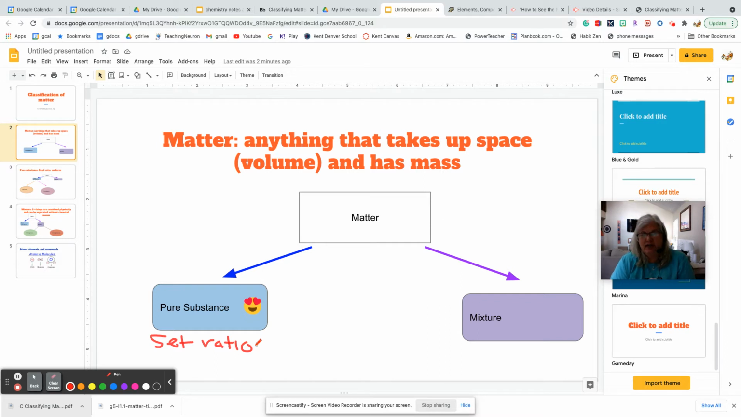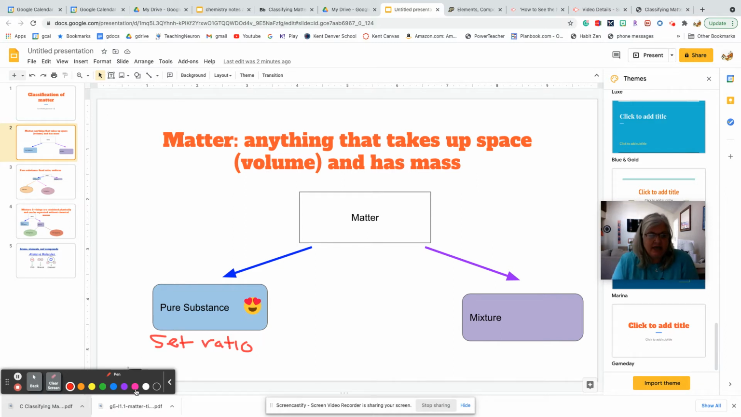So for example, if I look at salt, salt is NaCl, right? Sodium and chloride. It is always the same ratio of sodium to chloride. So that would be a pure substance. Sugar is another one. Sucrose or glucose, C6H12O6, always in that ratio, always, no matter where you get it from.